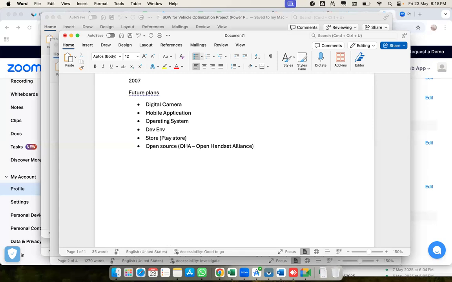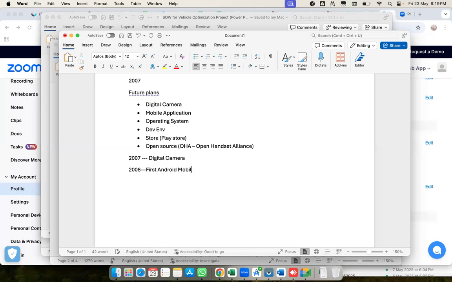Finally, Google accepted all the requests and invested some amount in this company. Then in the year 2007, the software was released for the digital camera, but it didn't click much. No one used it, though it was suitable for the digital camera. Then in the year 2008, the first Android mobile was released.